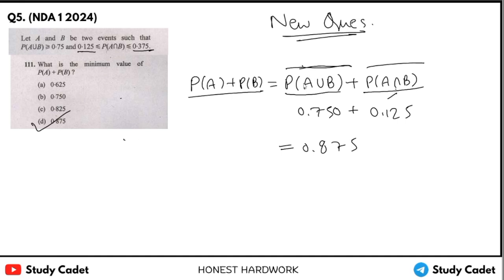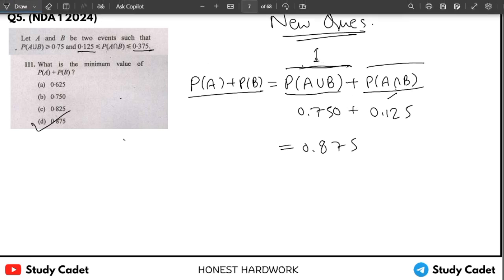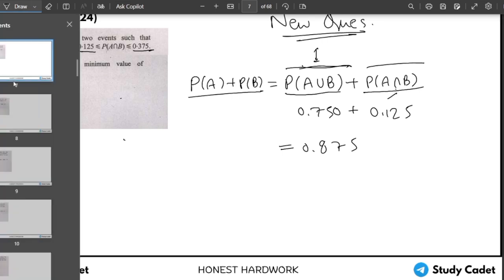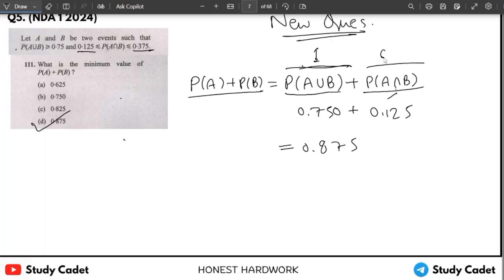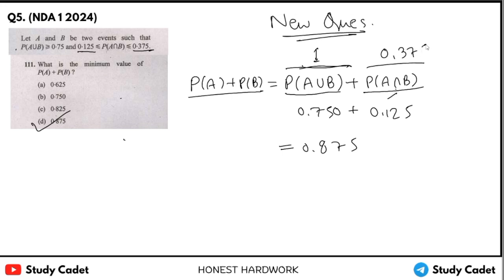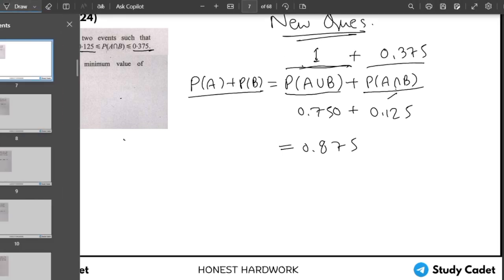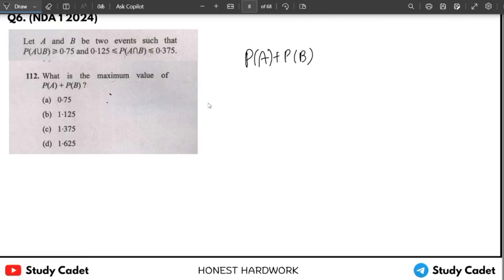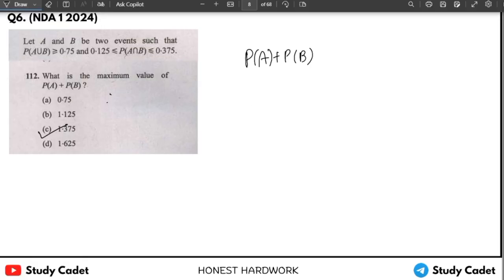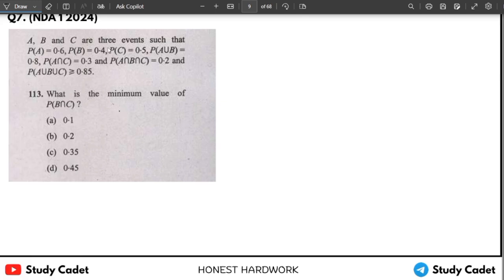And maximum value of PA union B, what is it? It is not there. So we will take it 1 because maximum value of probability is 1, right? So it is 1 and it is 0.375. So you can add both and get the answer. C is the answer.